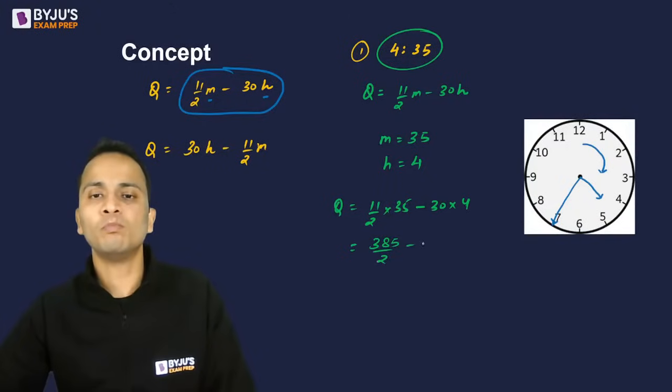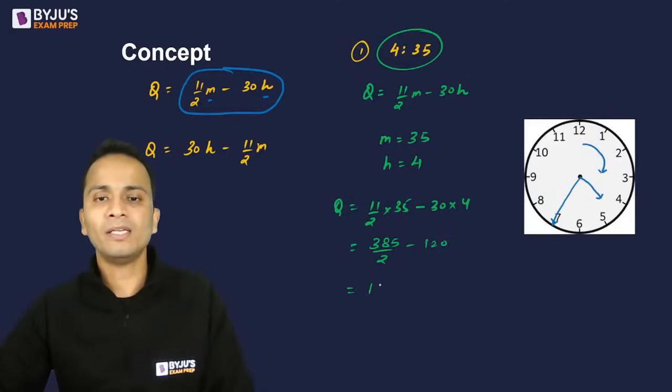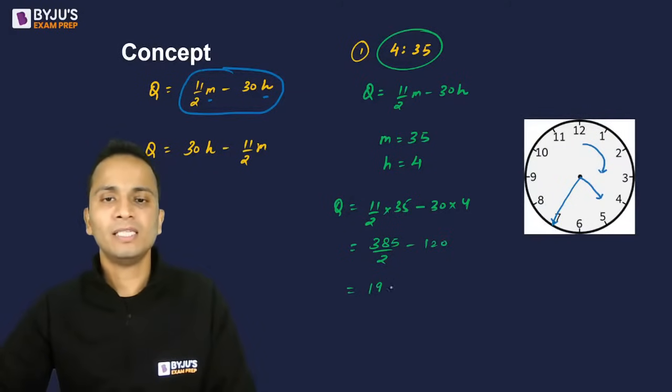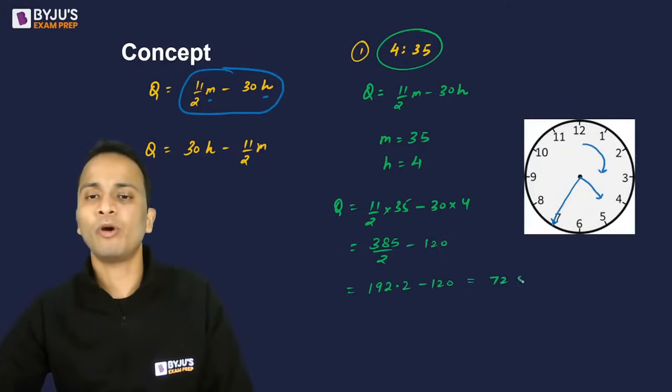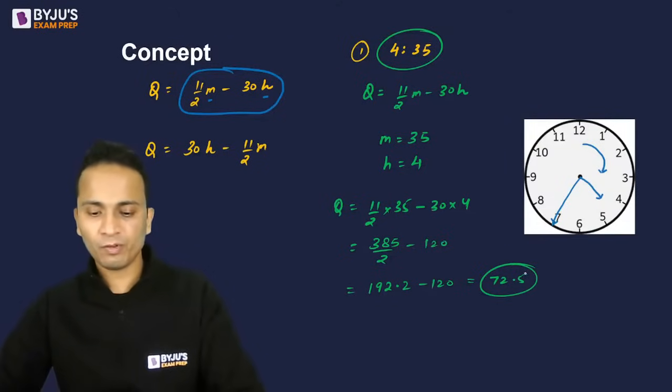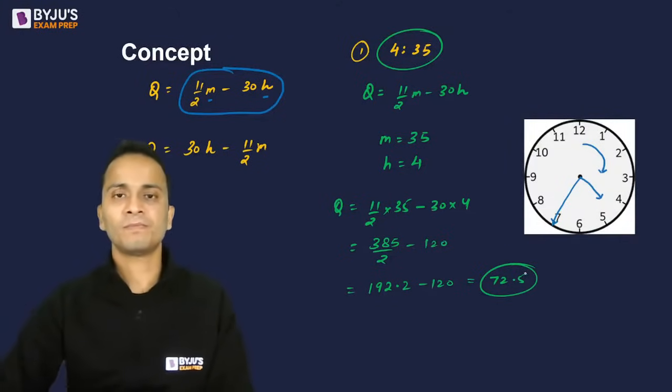385 divided by 2 minus 120. Now 385 divided by 2 will be 192.5, minus 120, and that is 72.5. So 72.5 should be the correct answer for this question. All right.